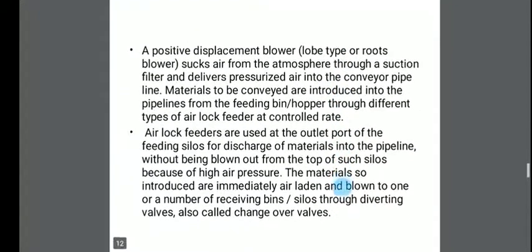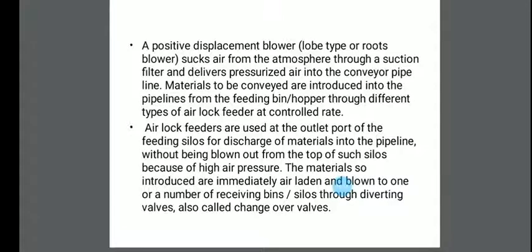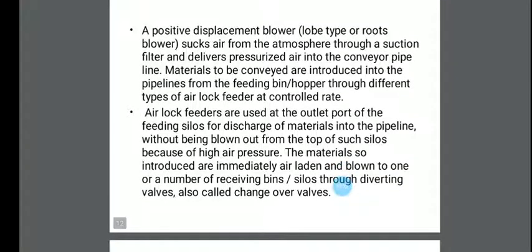A positive displacement blower, of the lobe type or Roots blower, sucks air from the atmosphere through a suction filter and delivers pressurized air into the conveying pipelines. The materials to be conveyed are introduced into the pipeline from the feeding bins or hoppers through airlock feeders at controlled rates.